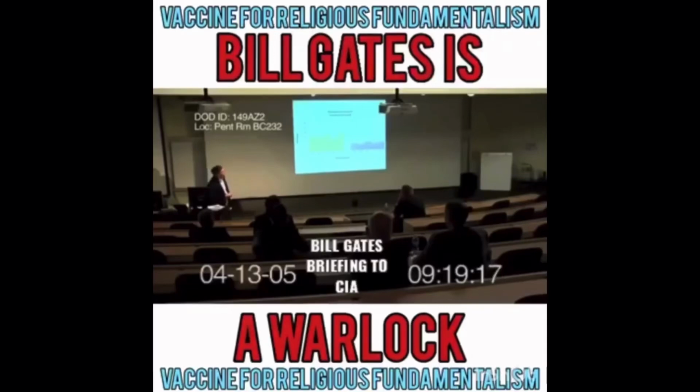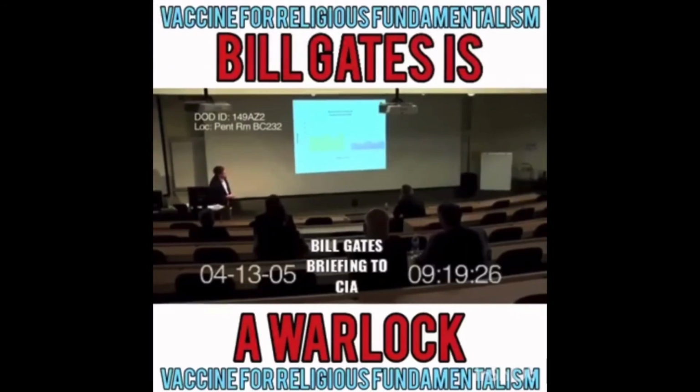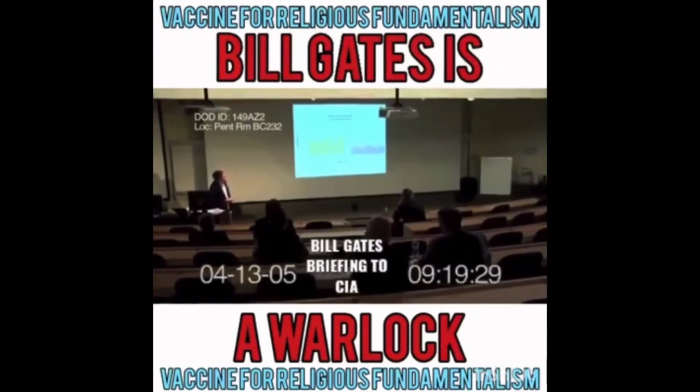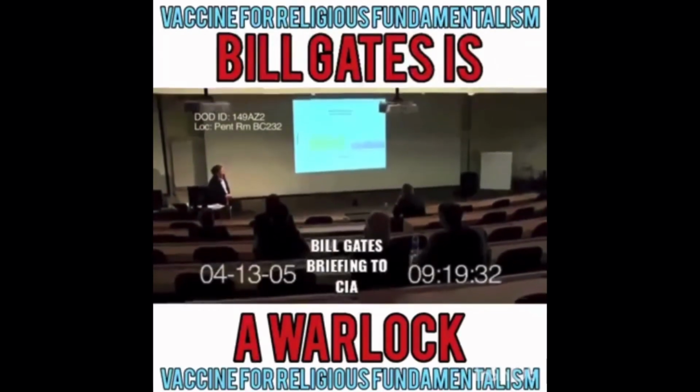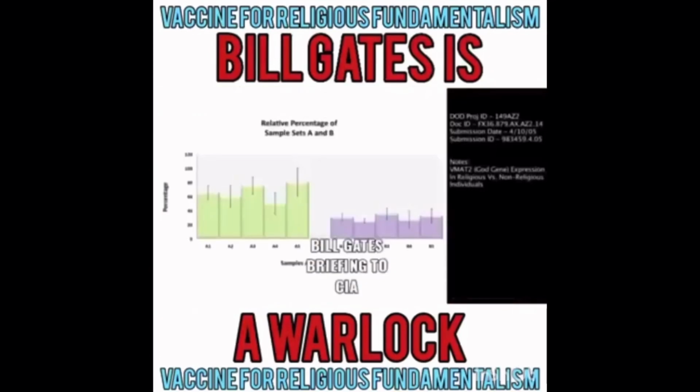Expression of the VMAT2 gene. Over here, we have individuals who are not particularly fundamentalist, not particularly religious, and you can see there's a much reduced expression of this particular gene, the VMAT2 gene. Another evidence that supports our hypothesis for the development of this approach.